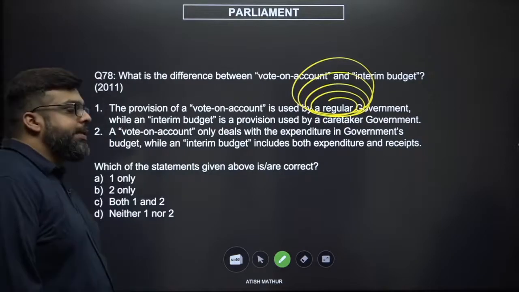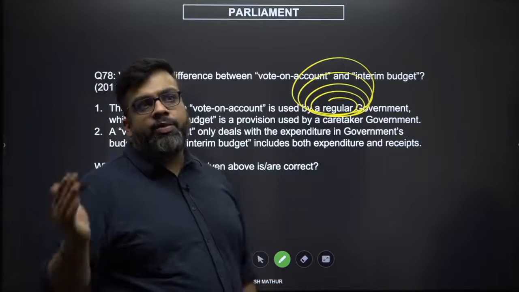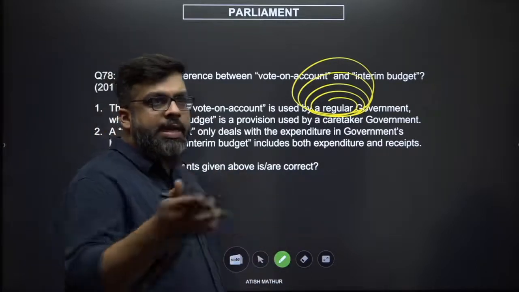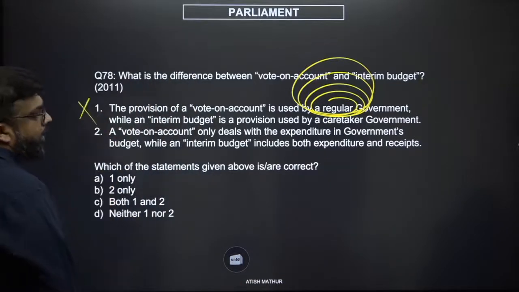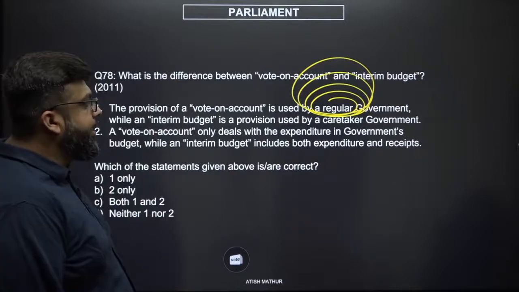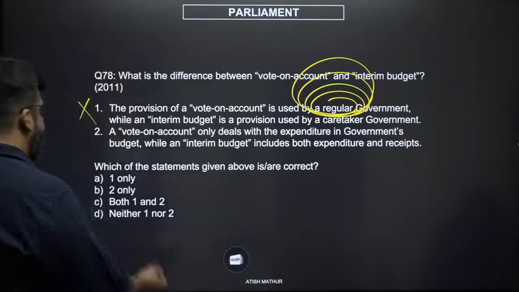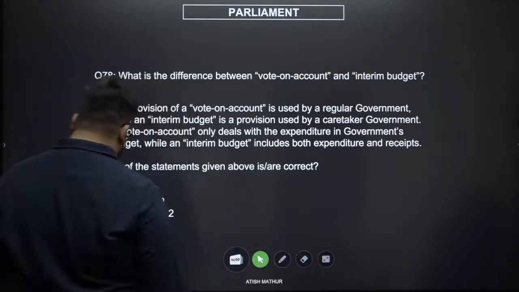Vote on account is basically when the budget has not been passed yet, but 31st March has ended. You need money to run for 2-3 months. That can happen any year of any government in power. So this is wrong. While vote on account is about giving them money to spend, interim budget is about how the money is going to also come, broad projections. So second option is correct, only 2 is correct. So that seems to be the right answer.